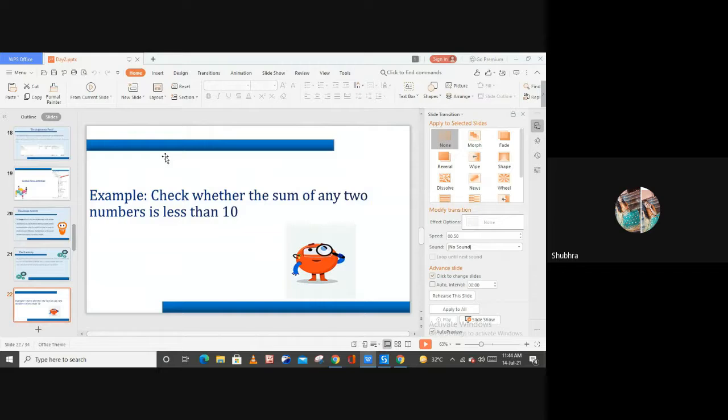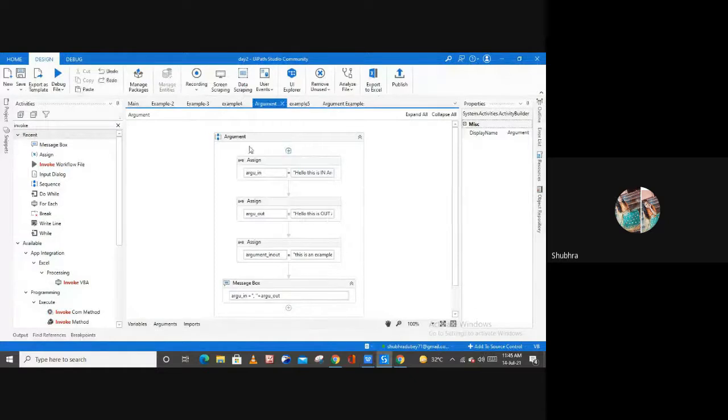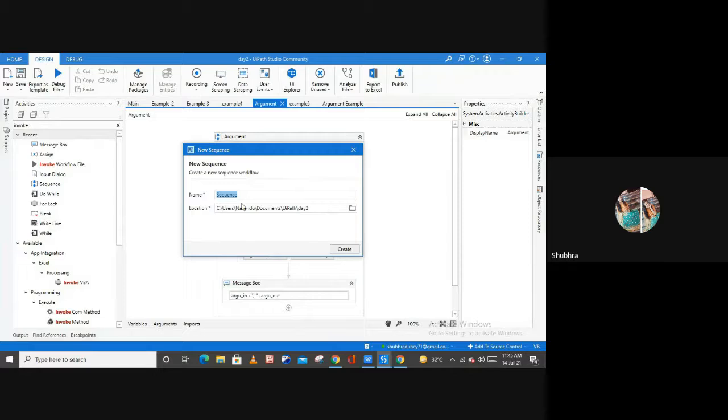The example of the if activity is: check whether the sum of any two numbers is less than 10 or not, right? Check whether the sum of any two numbers is less than 10 or not. So this is what we have to do here, right? Let me create one sequence here, control flow activity, control flow example 1.